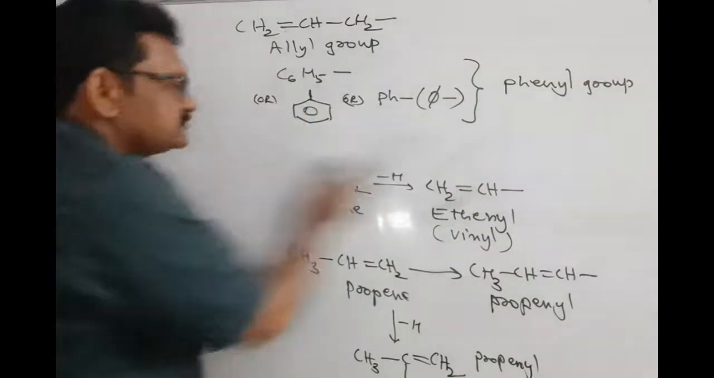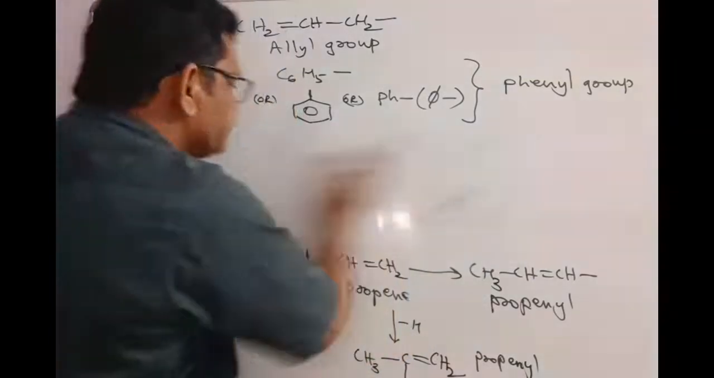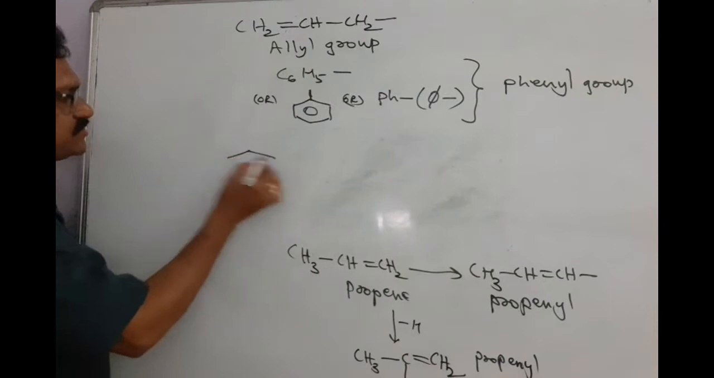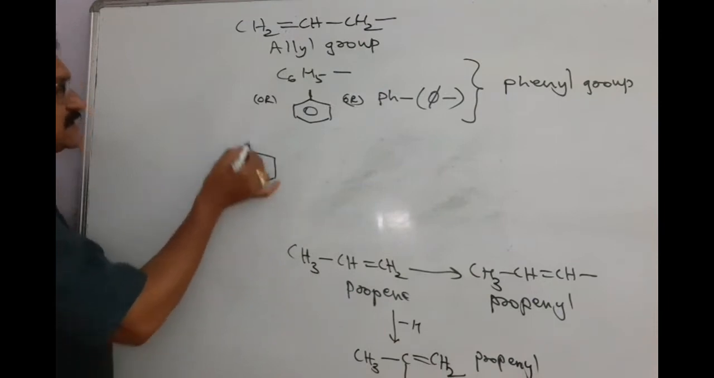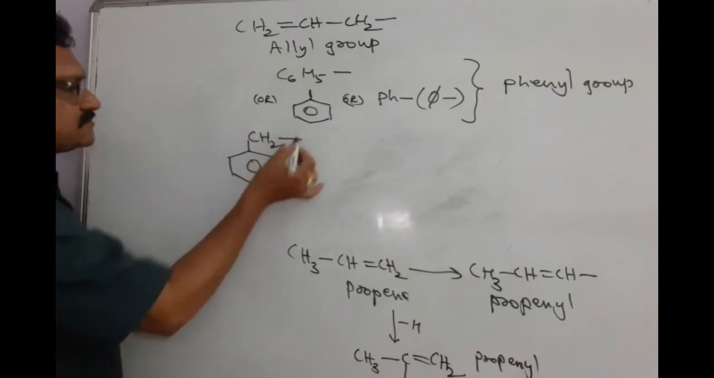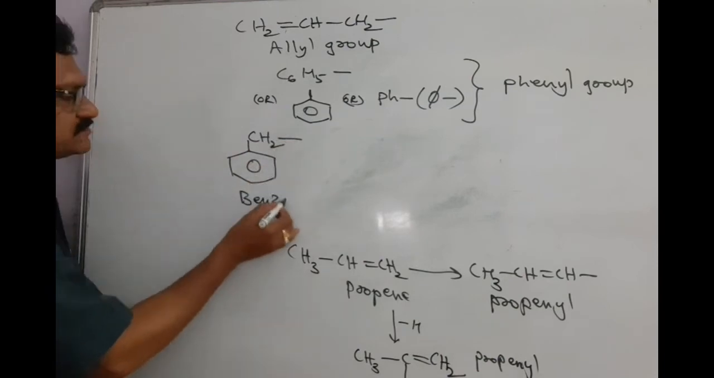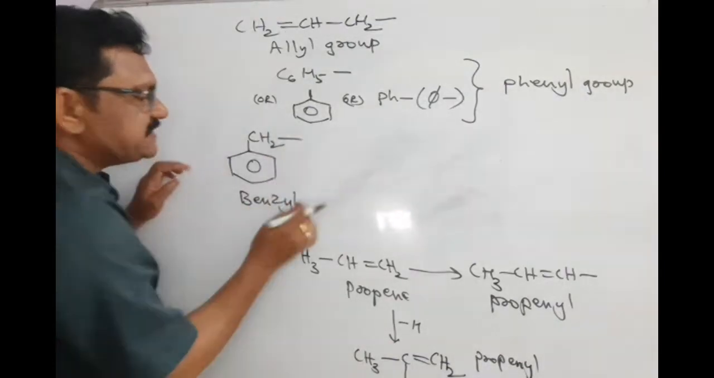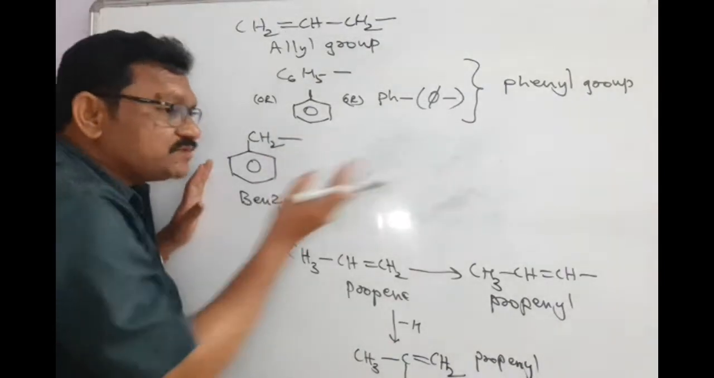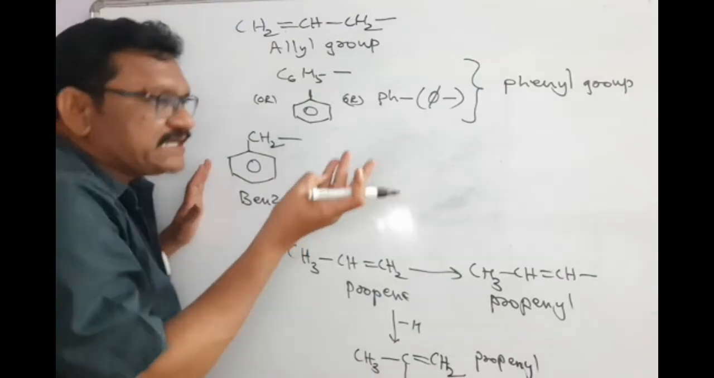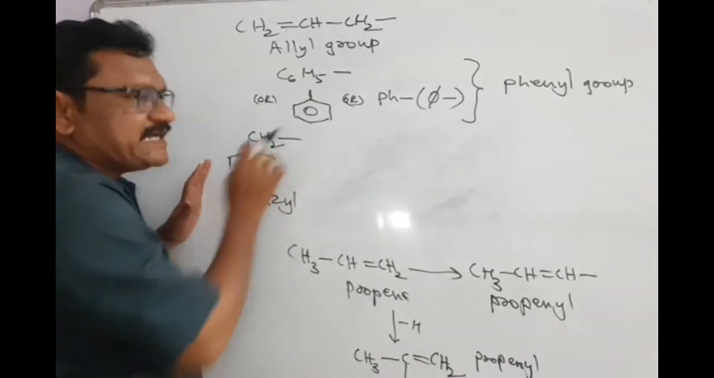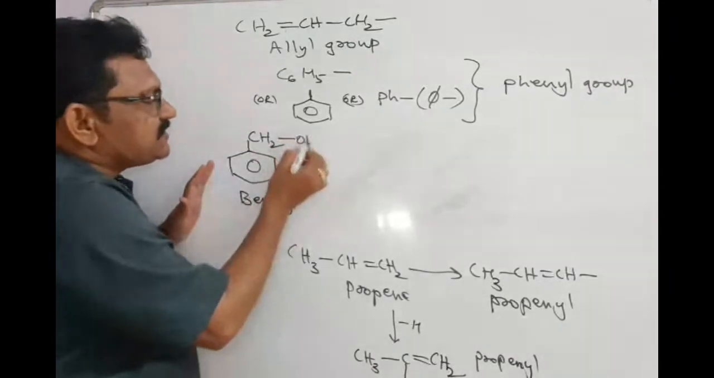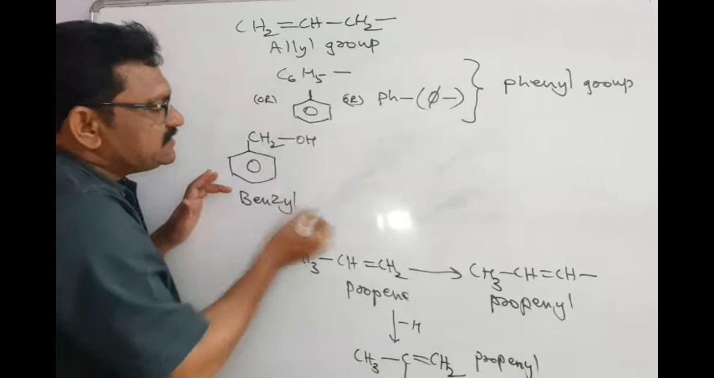After studying this, I want to show some other important groups. See, CH2 bond. This is called the benzyl group. For example, if this benzyl group contains OH, it is benzyl alcohol. Does benzyl alcohol belong to primary category, secondary category, or tertiary category alcohol? This is a primary category alcohol because, for example, if it contains OH, benzyl alcohol, that is a primary compound.